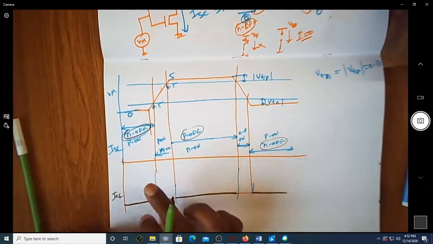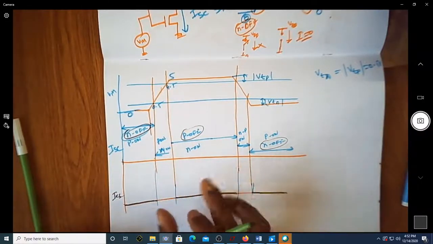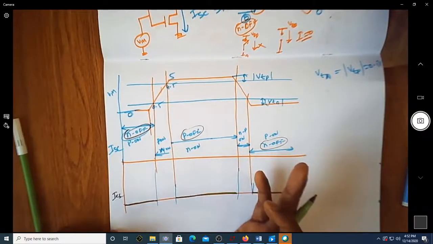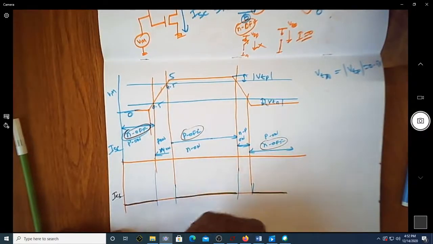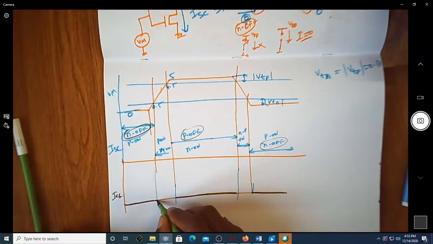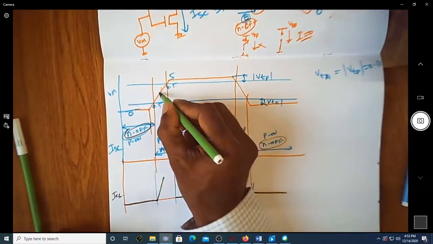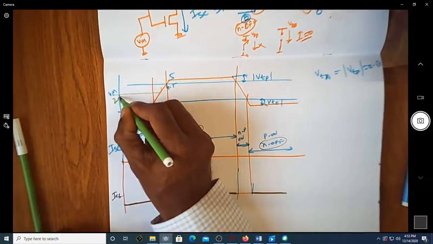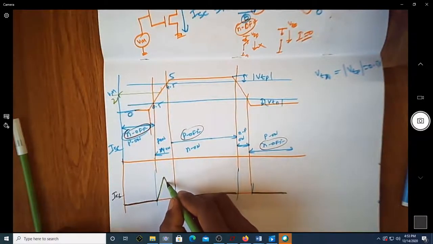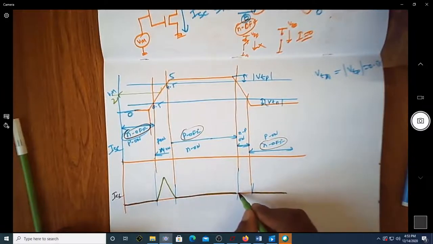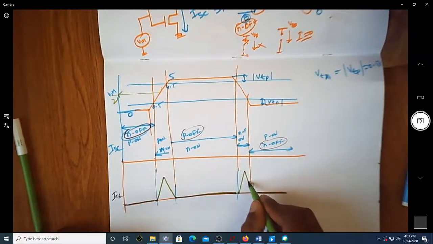one will be in linear region, one will be in saturation region. At some input voltage, both will enter the saturation region where we are going to have the maximum current. We will end up with the short circuit current going to peak when the input voltage is in the middle, at 2.5 volt, and it will again reduce to 0. You can see this is how it is happening. So this is my short circuit current.